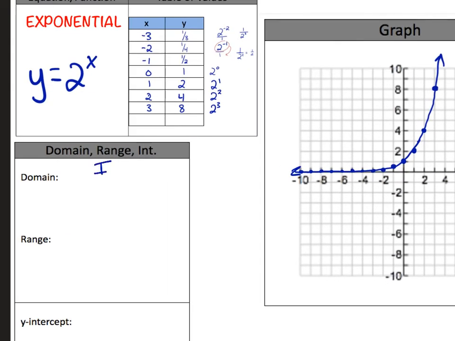See if you can do it on your own. Interval and set. Go for it. I'll give you a few minutes.